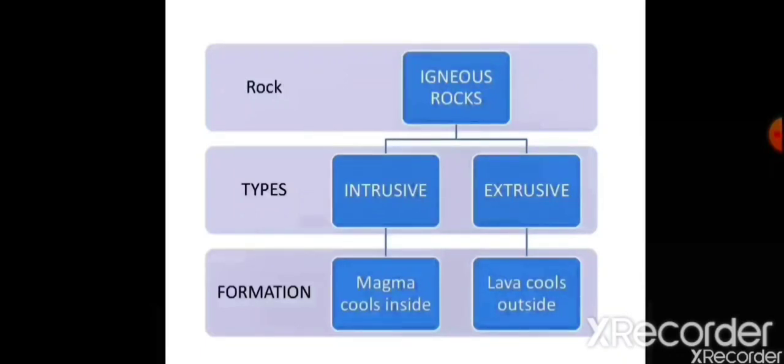Second one is extrusive or volcanic rocks. These rocks are formed when magma breaks the crust and reaches the earth's surface. Here, when lava cools down on the earth's surface, it turns into solid form. This is known as extrusive or volcanic rocks. Examples of extrusive or volcanic rocks are basalt and obsidian.